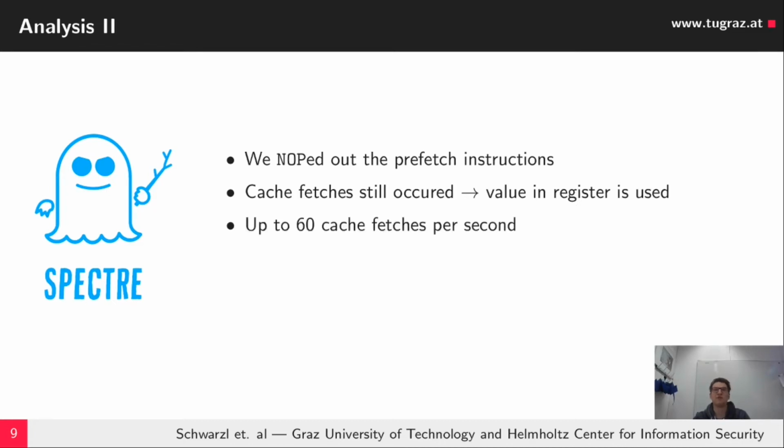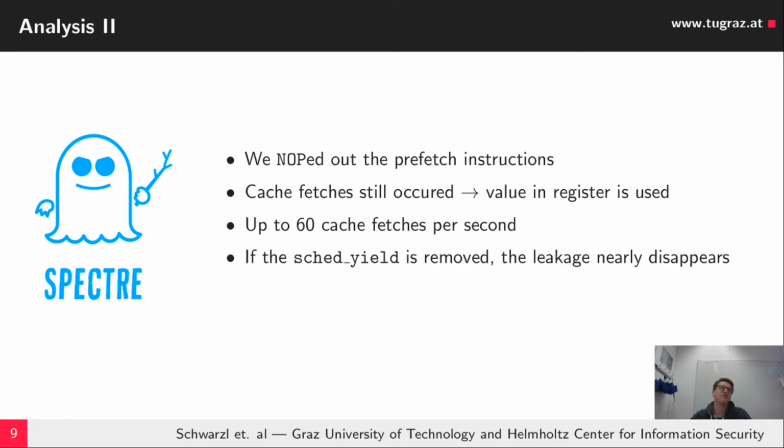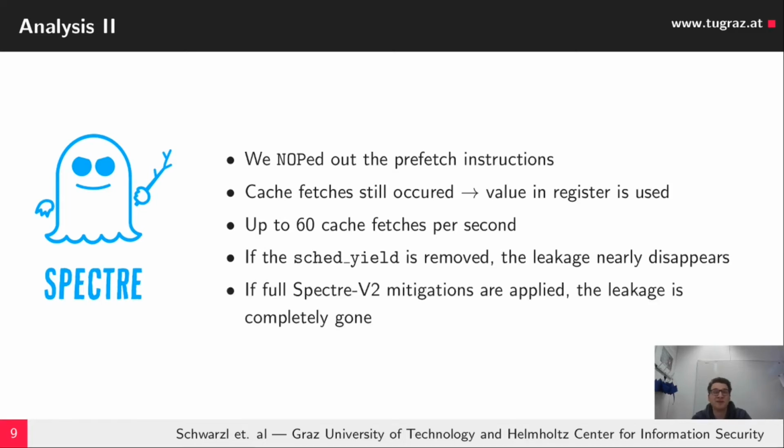We observed on a commodity system about 60 cache fetches per second. If we remove the sched_yield, the leakage nearly disappeared. Then we systematically disabled or enabled the Spectre and MDS mitigations and observed that